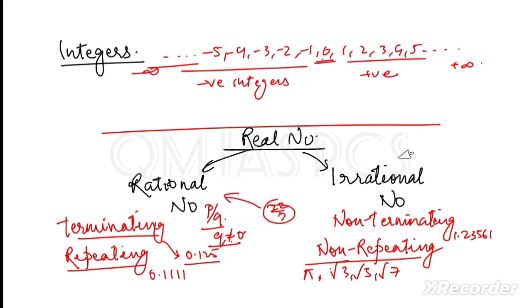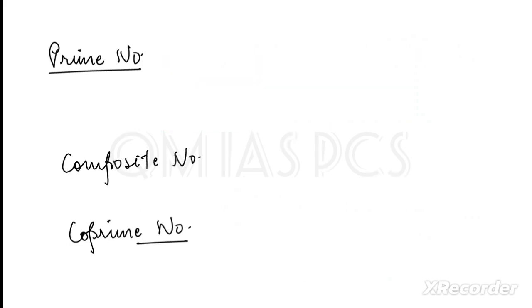So next one is the prime number. And this point is very important. Why is it important? Because if you see the PYQs, every time a prime numbers question is asked. So what are prime numbers? Prime numbers are those numbers which can be divided only by itself or by 1. Clear? It can be divided by 1 or by itself. For example, 2, 3, 5.